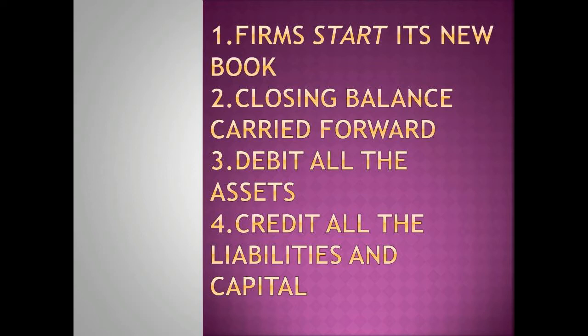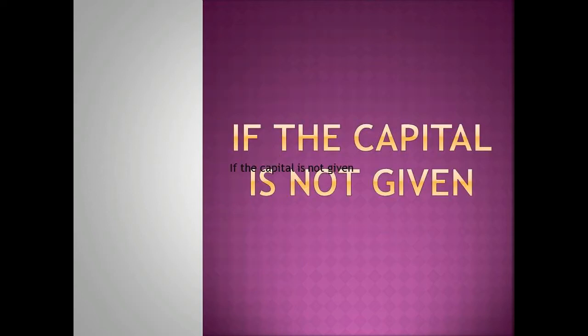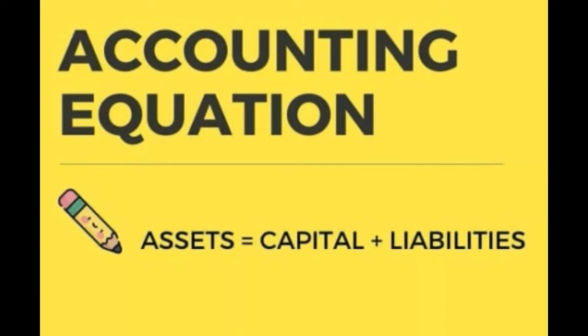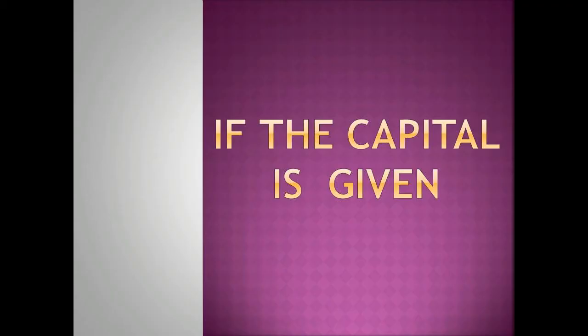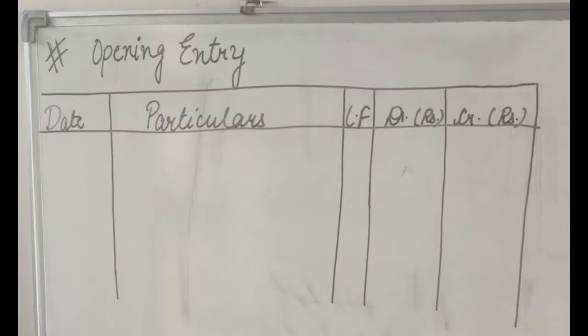It is passed by debiting all the assets and crediting all the liabilities as well as capital. Students, if the capital is not mentioned in the question, at that time we find the capital using the accounting equation. Now you can see the accounting equation. Assets is equal to capital plus liabilities. Second case, if the capital is given, and the balancing figure is on the debit side, then it is called the goodwill account.